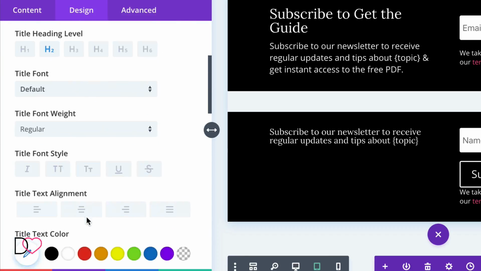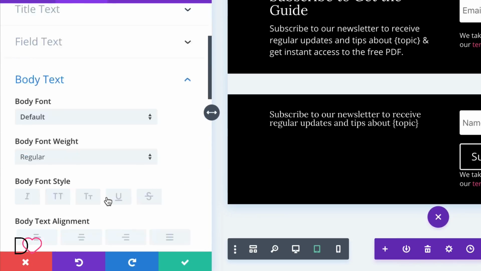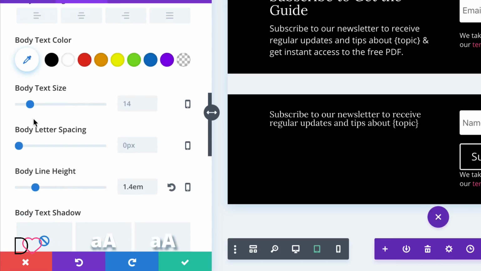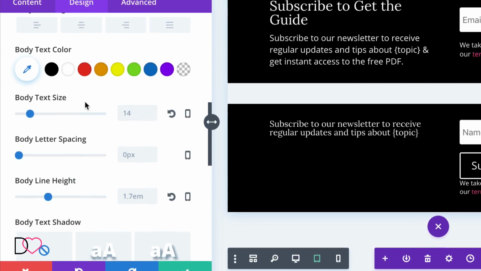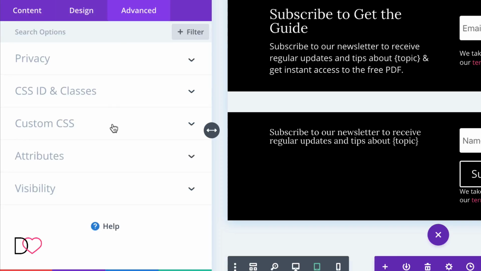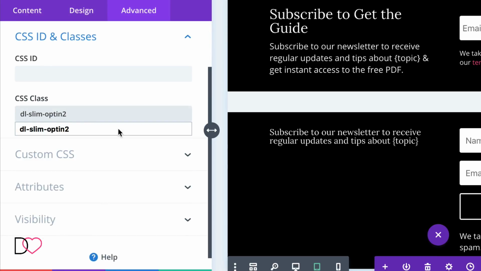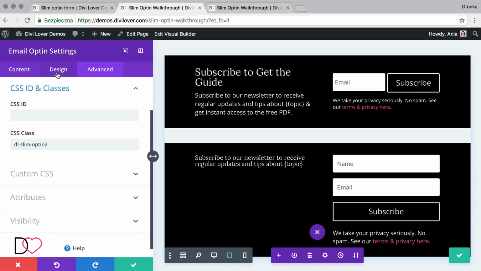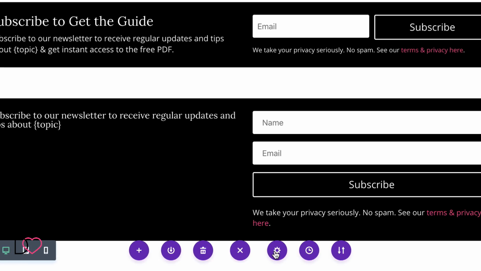Okay, and if we don't use description, we can change the body text size. And let's use a different CSS class for this one. Okay. And now for the CSS.